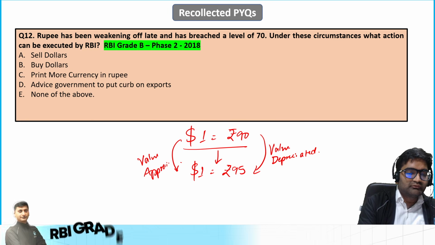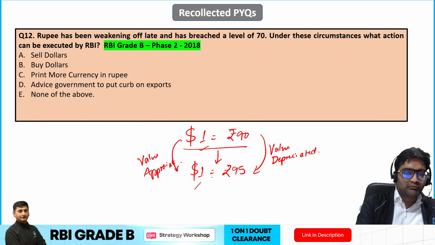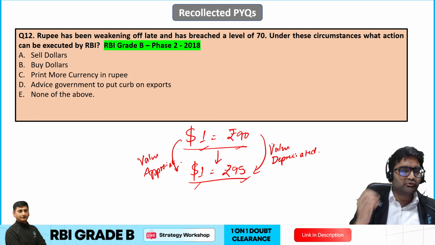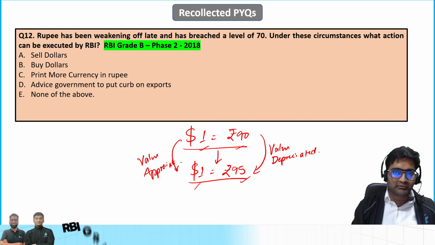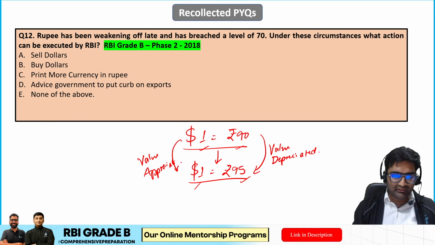Can we say that dollar is much more costlier now? You have to pay 95. Previously you could buy it at 90. So we can say rupee is weakening in this case. Under these circumstances what can happen? It is just like a normal trade that you would expect.